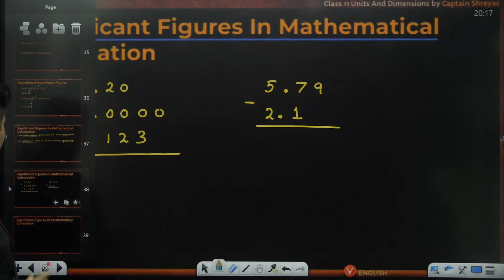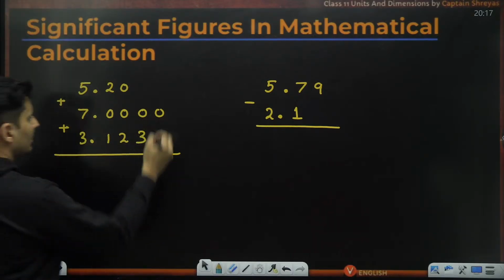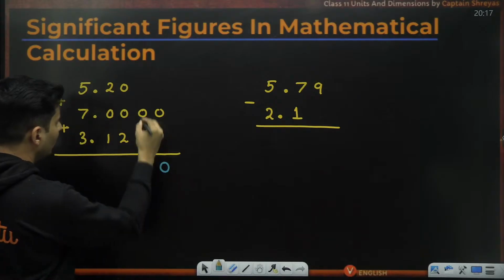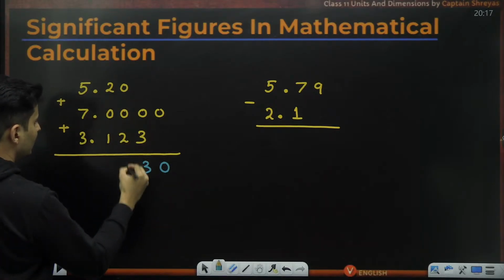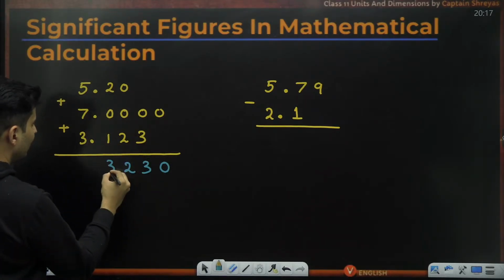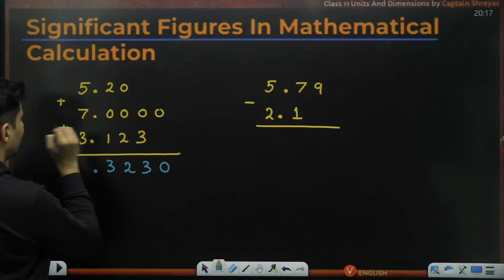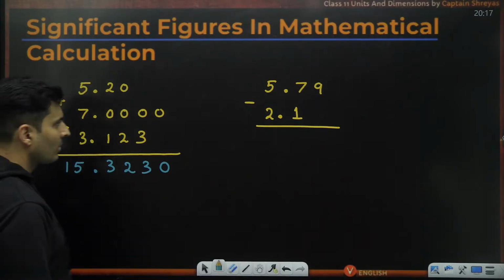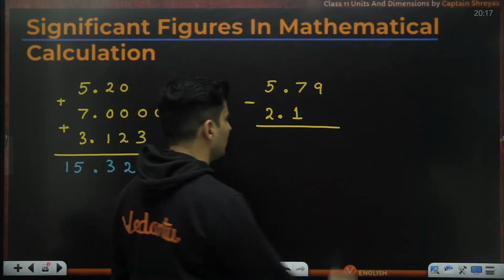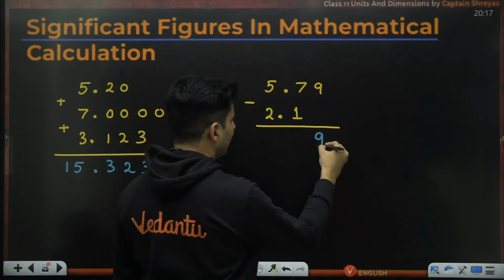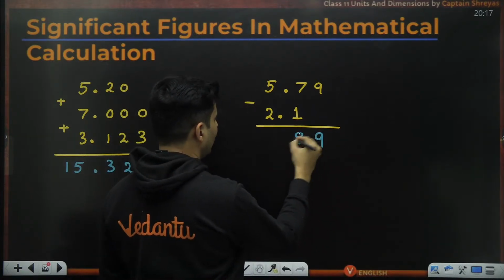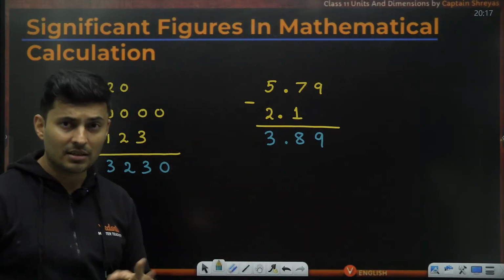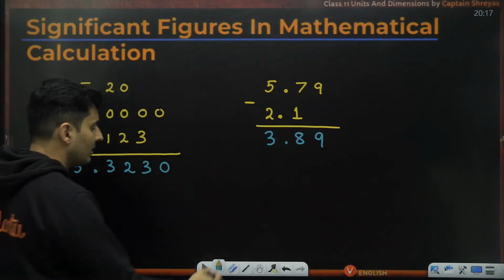So what would it be if you do it? This will be basically 0, this 3, this 2, this 3. This will be 5 plus 7, which is 12. 12 plus 3, which is 15. So 15 point something. Here also do the normal subtraction. So 9 minus 0 is 9. 7 minus 1 is 8. 5 minus 2 is 3. But this is not the final answer. Why?